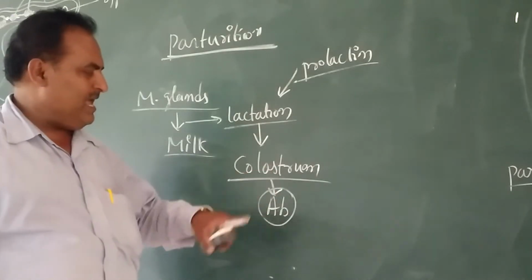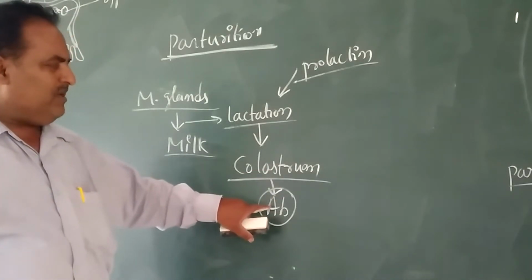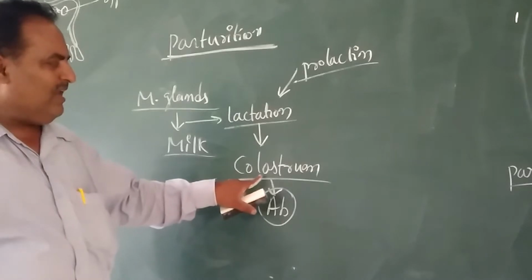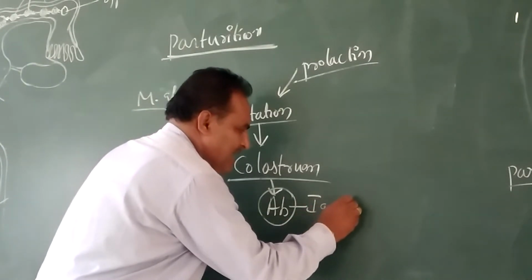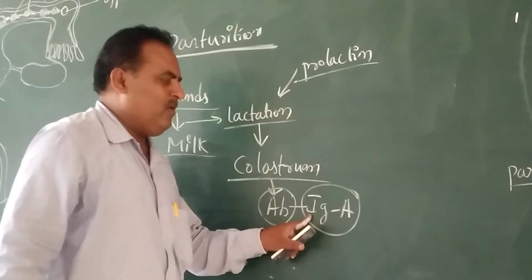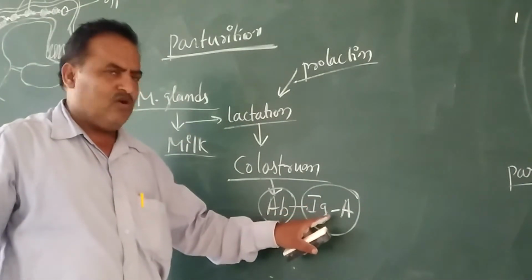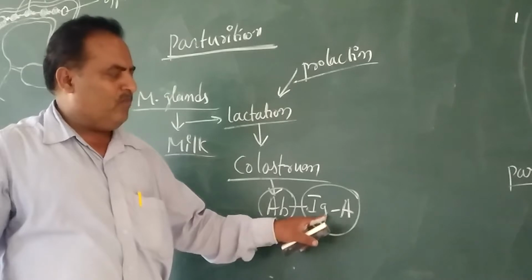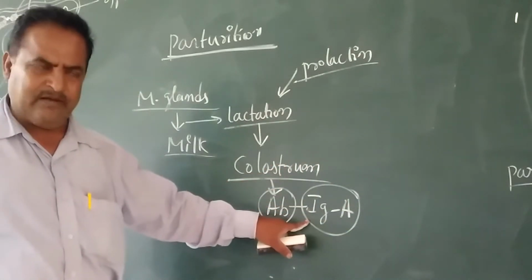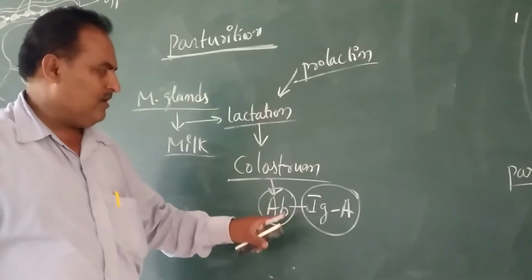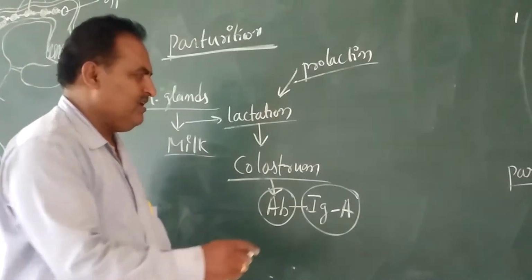One of the dominant antibodies in colostrum is IgA, immunoglobulin. Here Ig means immunoglobulin. Immunoglobulin A is present in colostrum.